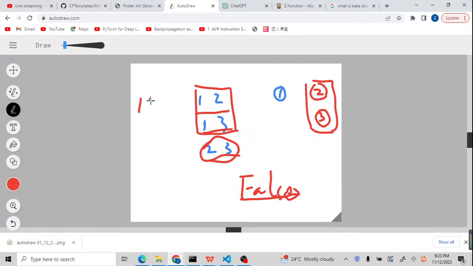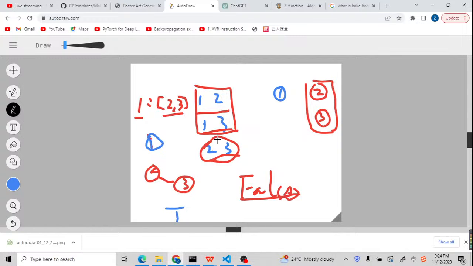So for 1, it will be a dictionary. 1 is the key, and 2 and 3 will be inside the list. But 2 and 3 will be connected, so node 2 and node 3 will be just connected. Now we check: if 1 is connected with 2 or 1 is connected with 3, we return false. Let me use another color for 1. 1 is blue. But currently 1 doesn't connect with 2, and 1 doesn't connect with 3. It means it is true.